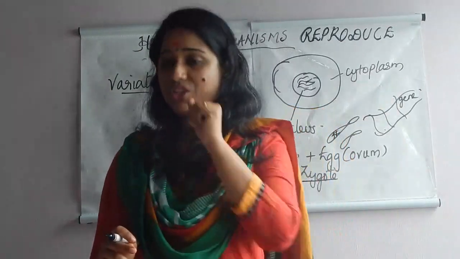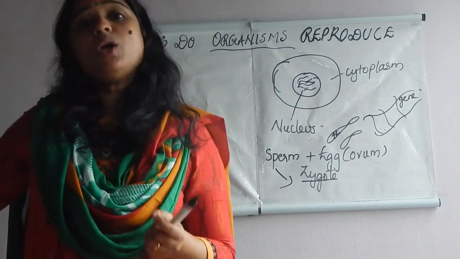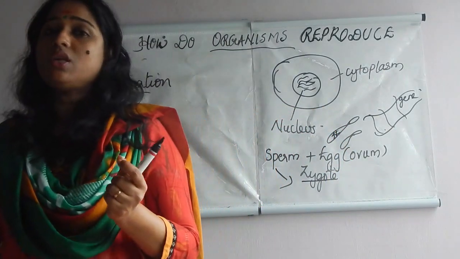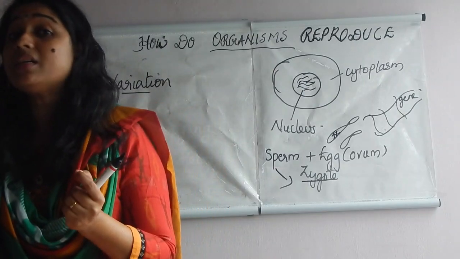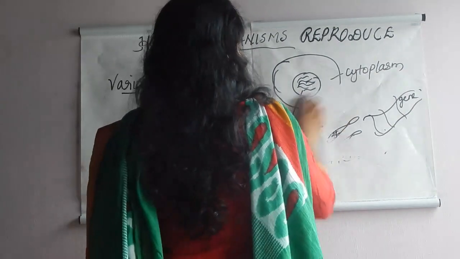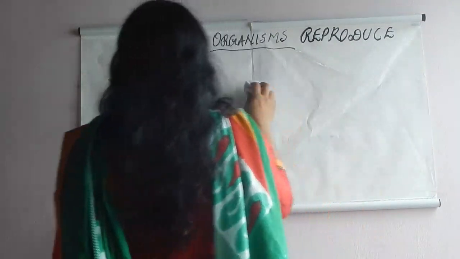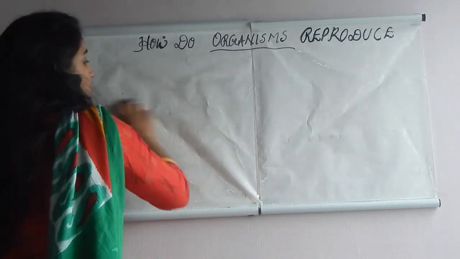First step in reproduction is the copying of the DNA. And why do we all look alike? It is because our blueprint is similar. And the first step in any reproduction is the photocopying of the DNA. And after photocopying, you know what will happen?